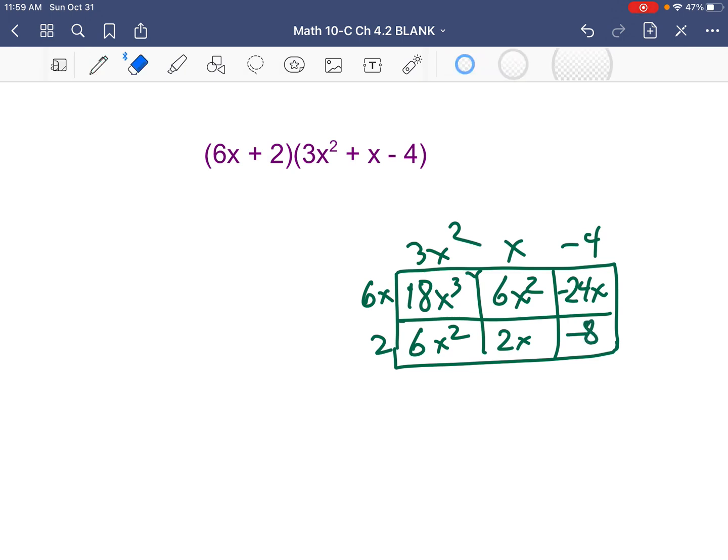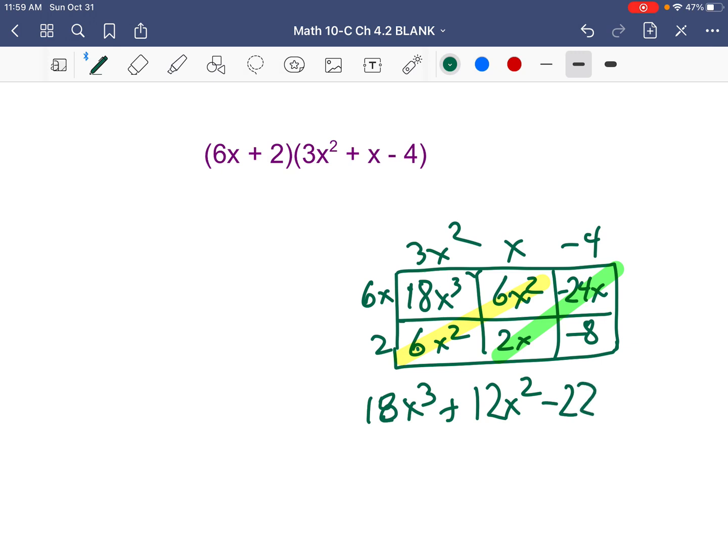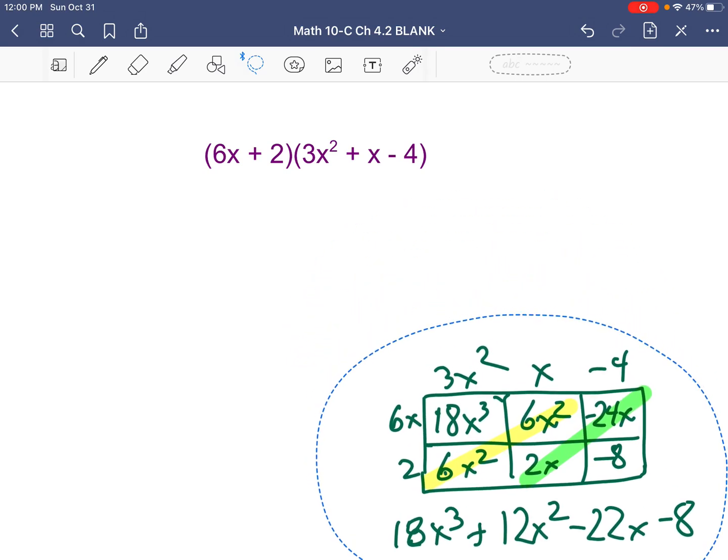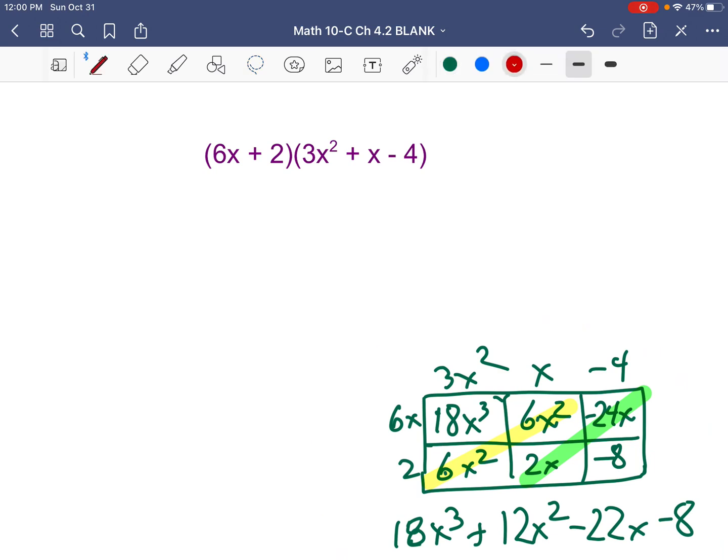Now, once again, I did that kind of quickly, but note here, I'll stop for a moment and let you look at it and go, oh, we have x squared here, and we've got x's here. So this thing simplifies to 18x cubed plus 6 and 6 is 12x squared minus 22x minus 8. See how nice that was? Now, if you don't want to do it that way, I am okay, because there's more than one way to do this, and I won't get that picky, but I will point out, try to do this the other way.